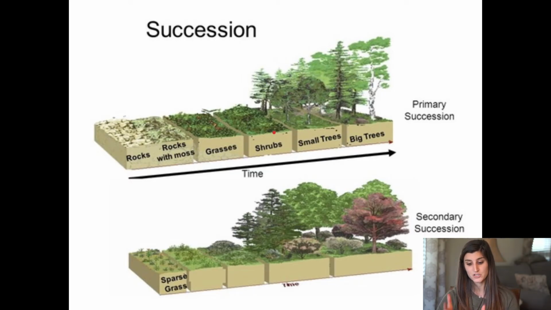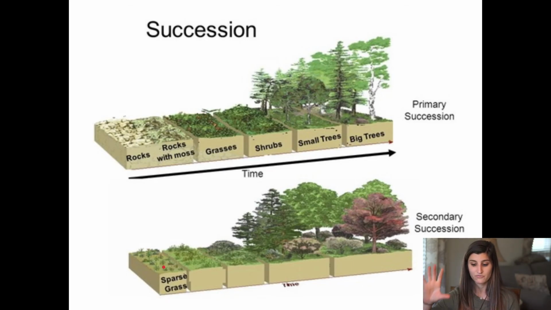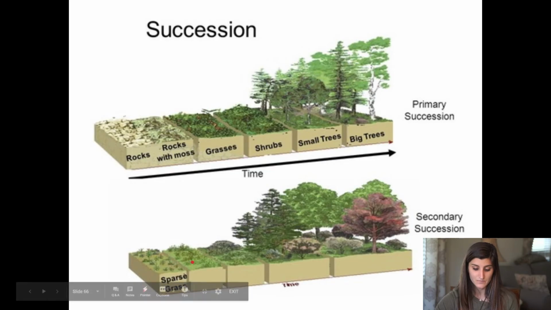So it's a progression of how it is changing over time, as opposed to our secondary succession, which is still a progression over time, but we have our soil left behind, and so it's a quicker process to get to our end, our climax community, and we can see that progression here as time goes on.